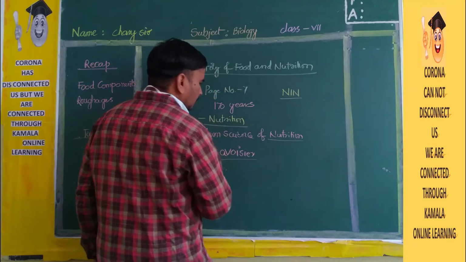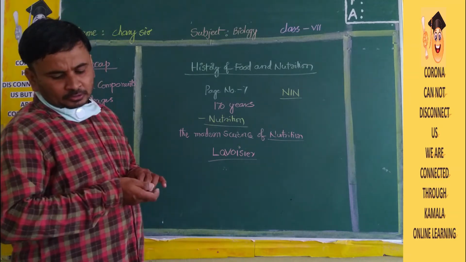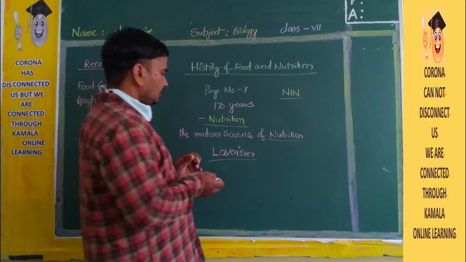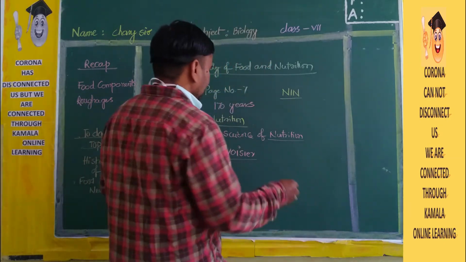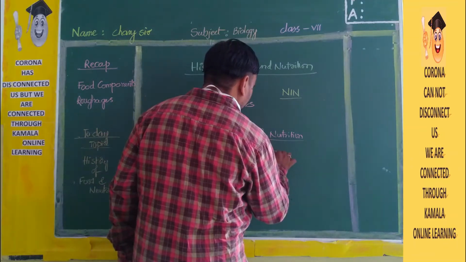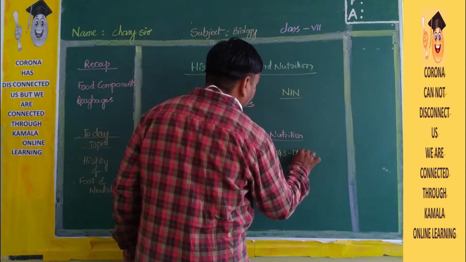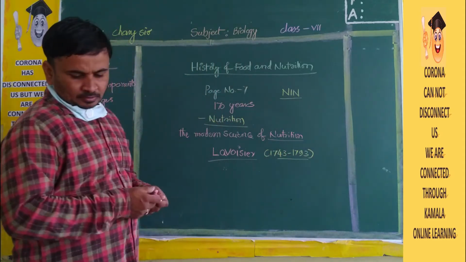Lavoisier is the scientist's name. He was the first person to talk about the importance of nutrition. He lived from 1743 to 1793, so for this many years he worked on food.